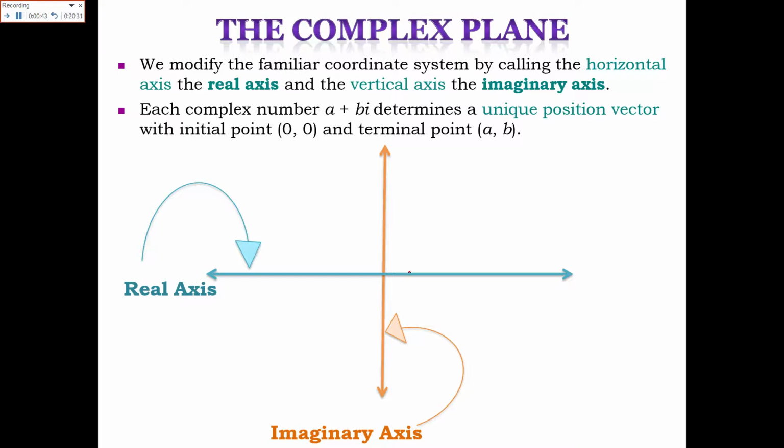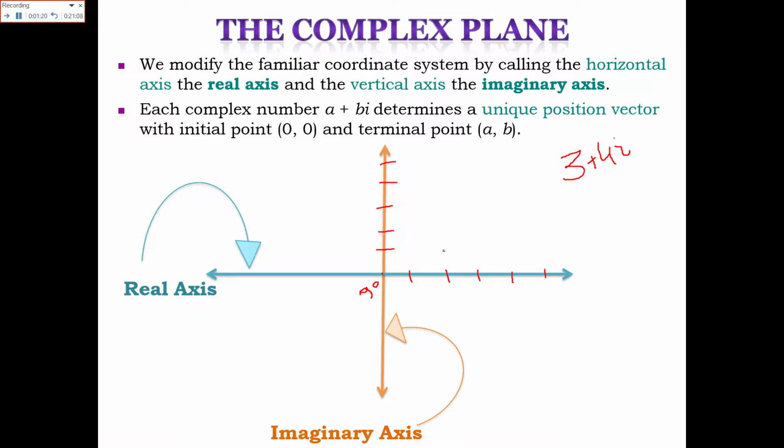This is the real axis. Here are the values 1, 2, 3, 4 and 5. Similarly, here you have values for the complex axis: 1, 2, 3, 4 and 5. And this is the origin, having point (0, 0), as shown here. Now you have a complex number 3 plus 4 iota. How will you represent this number on a complex plane?